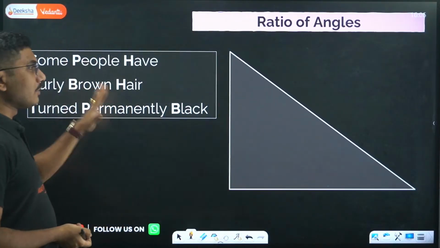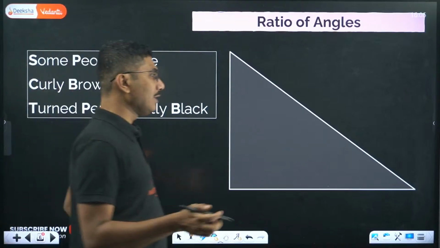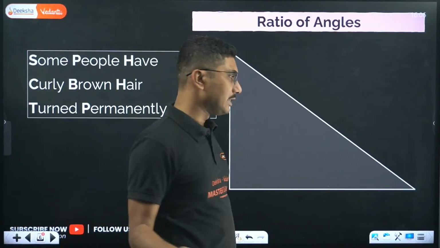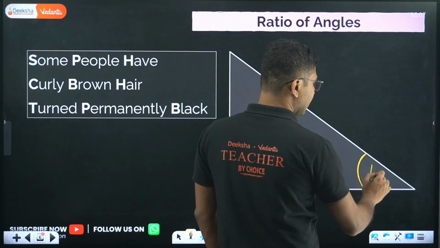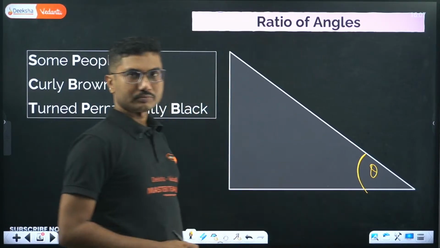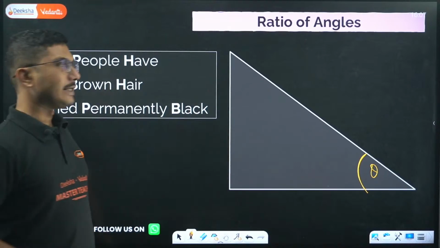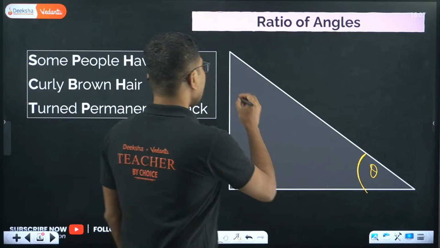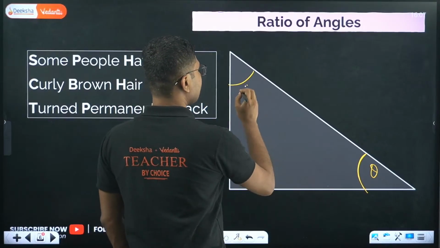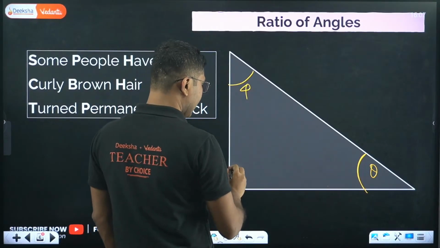Now all the values depend on one main thing: which angle you are considering. Suppose you are considering this angle, so this angle is your theta. We always say that one angle of a triangle is theta. Now this angle is theta and suppose this angle is phi. Obviously this is a right angled triangle.